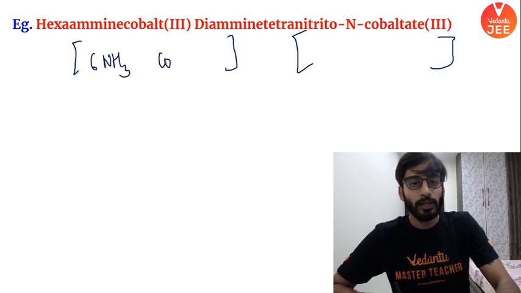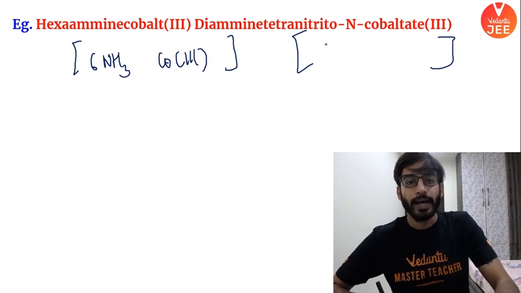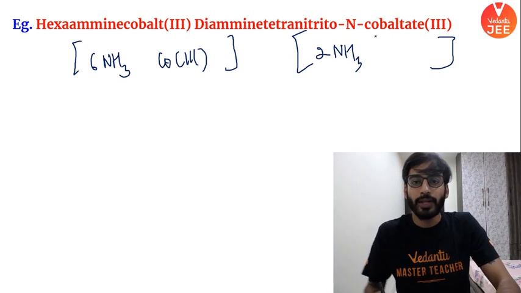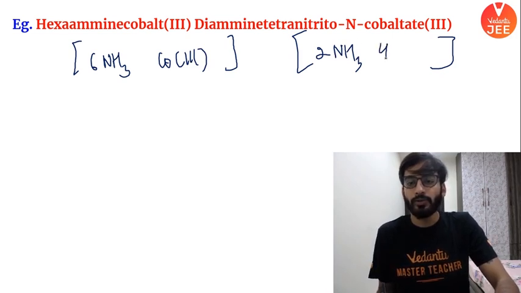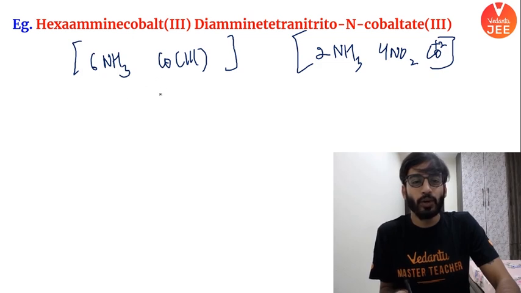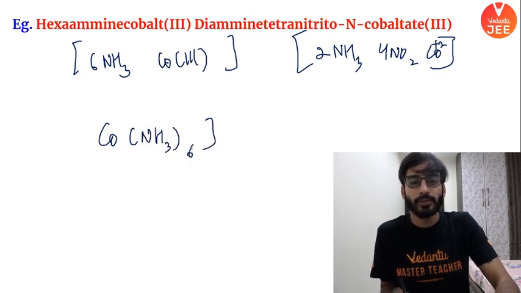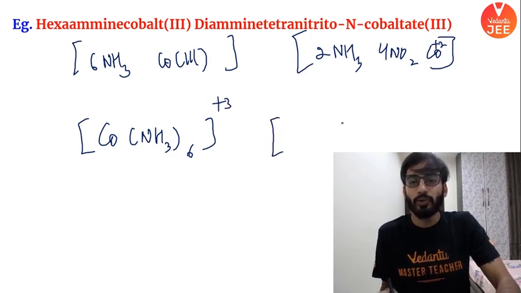Then you have cobalt. Cobalt is in +3 state. Diamine. All right, so 2 times ammonia. Then you have tetranitrito, 4 NO2, and cobalt. Cobalt is in +2 state. All right, beta. So if you just break it down, overall here, what is the charge coming? This will be Co(NH3)6. Overall charge here would be +3, right? Because ammonia is neutral. Come over here, beta. It will be what?